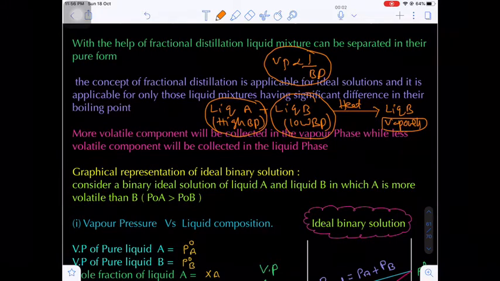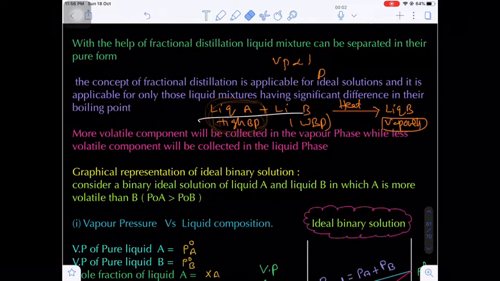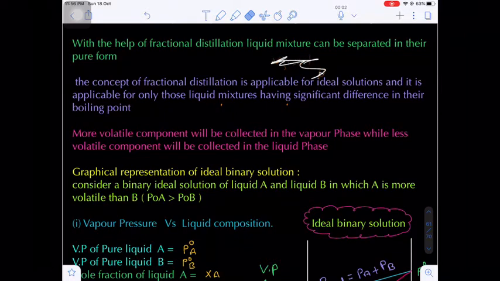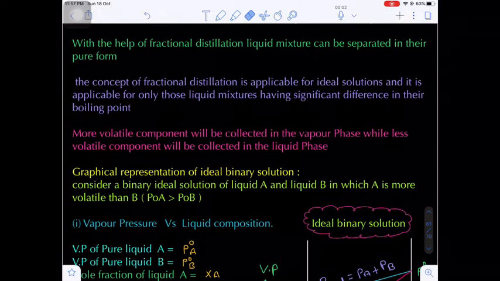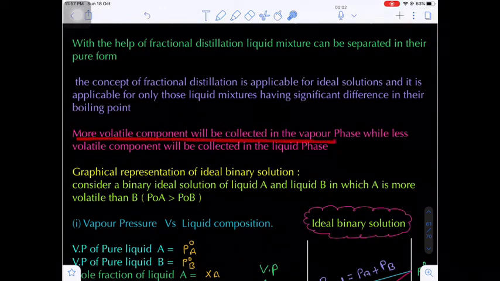That means one component, component B, will be richer in the vapor phase, and the other component, component A, will be richer in the liquid phase. So with the help of that phenomenon, we can separate component A and component B. Such a technique is called distillation, or fractional distillation. Are you getting my point? So here we are going to discuss fractional distillation, dew point and bubble point. Here the more volatile component will be collected in the vapor phase, whereas the less volatile component will be collected in the liquid phase.